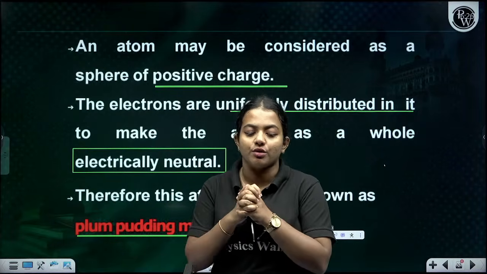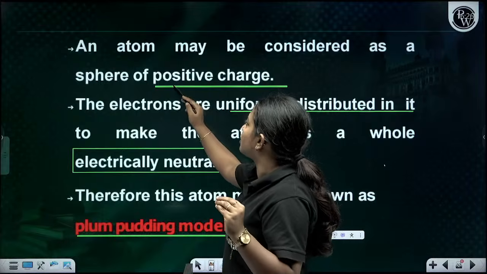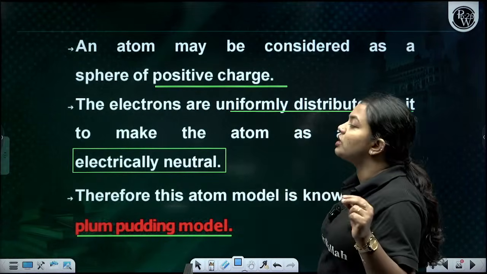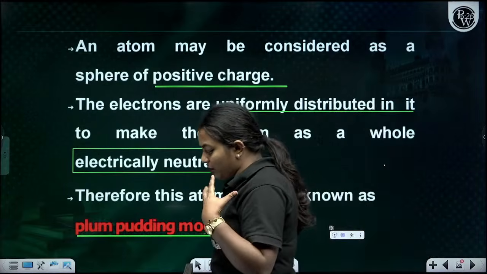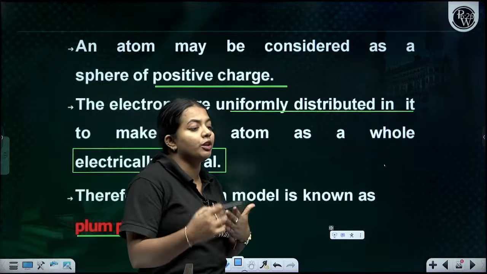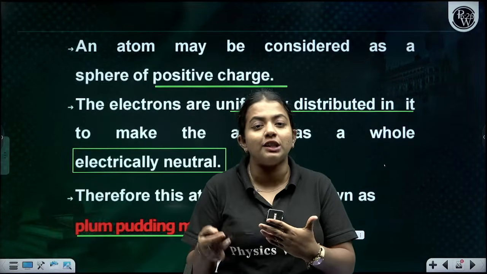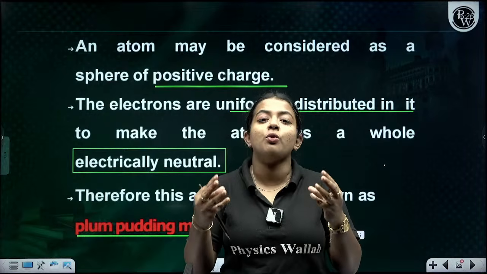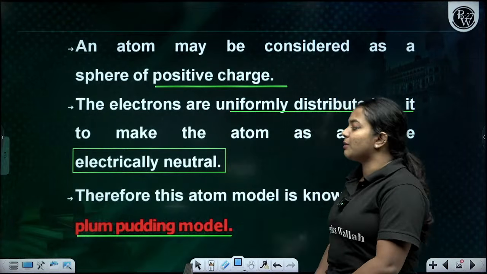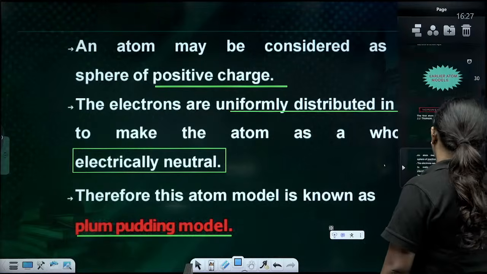So the atom is considered as a sphere of positive charge, and the electrons are uniformly distributed in it in such a way that the atom is electrically neutral. That is called the plum pudding model, which we studied.